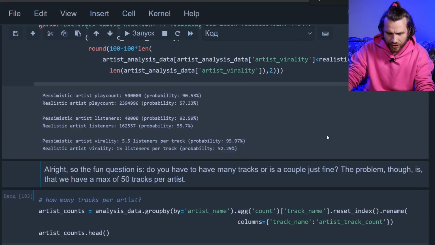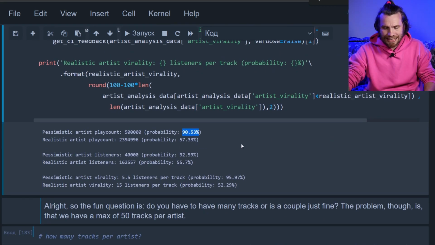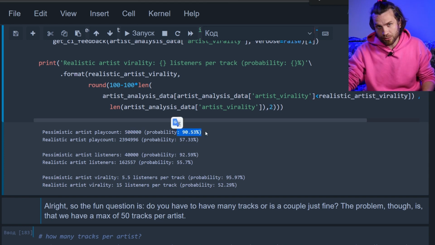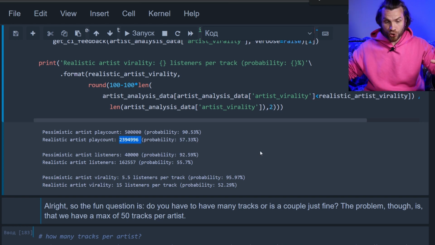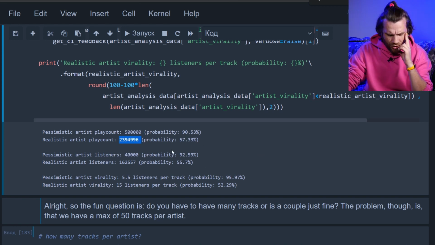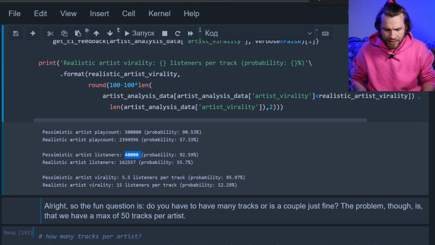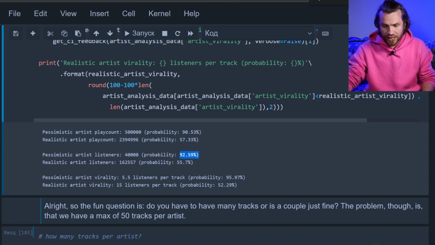Right, let's summarize the artist metrics. Okay, so you're 90% sure to get outside 500,000 plays in total, summed up across all of your tracks, which sounds very optimistic to me. Then you're like 57% sure to go outside this number, which is huge. There's got to be something to it. So there's the listeners for the artist. So 40,000 listeners is a minimum threshold you need to surpass, and the chances are pretty high. It's 92%. Doesn't sound too unreasonable, but 40,000 is still...